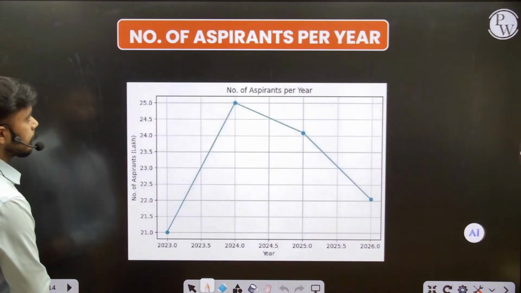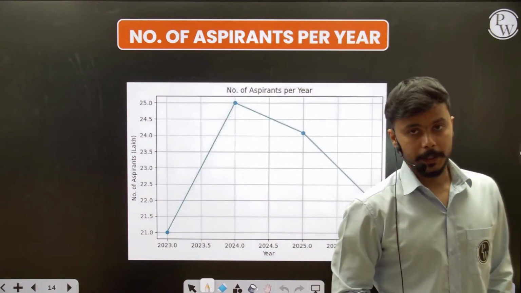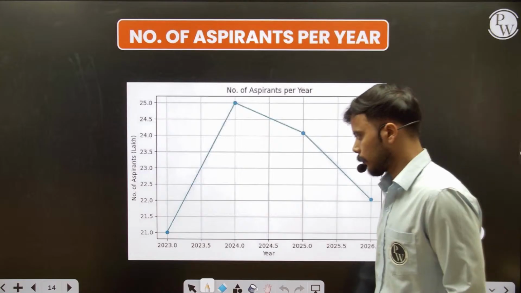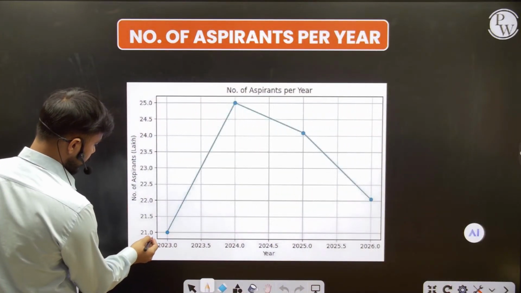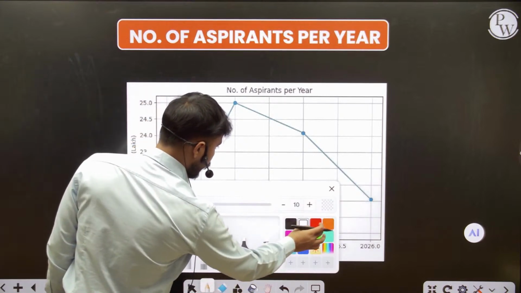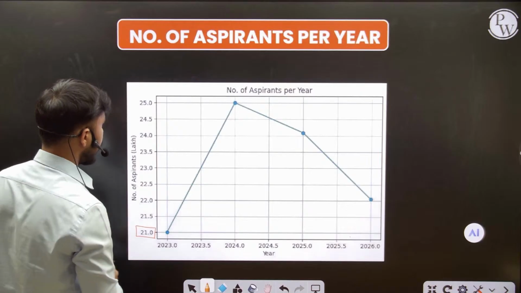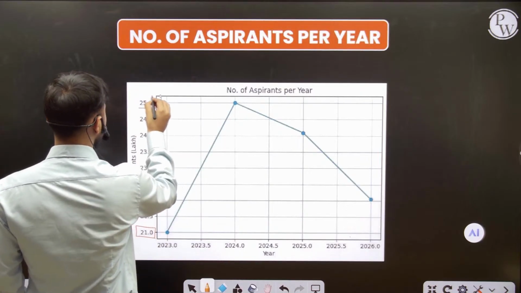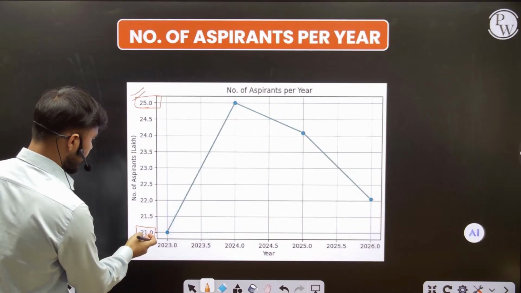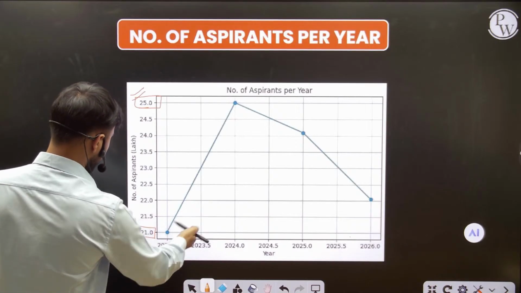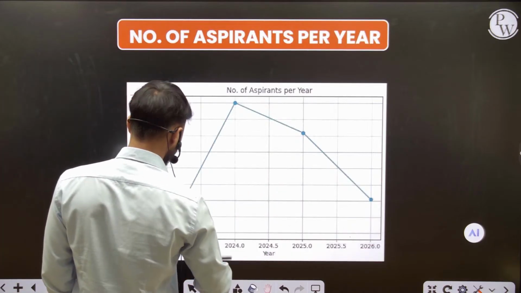And after that, this is the number pattern. You can see the aspirants of the NEET, those preparing for the NEET. In 2023 the number was just about 21 lakh students, and then the numbers increased and decreased because it was the period after COVID, and it was reviving.